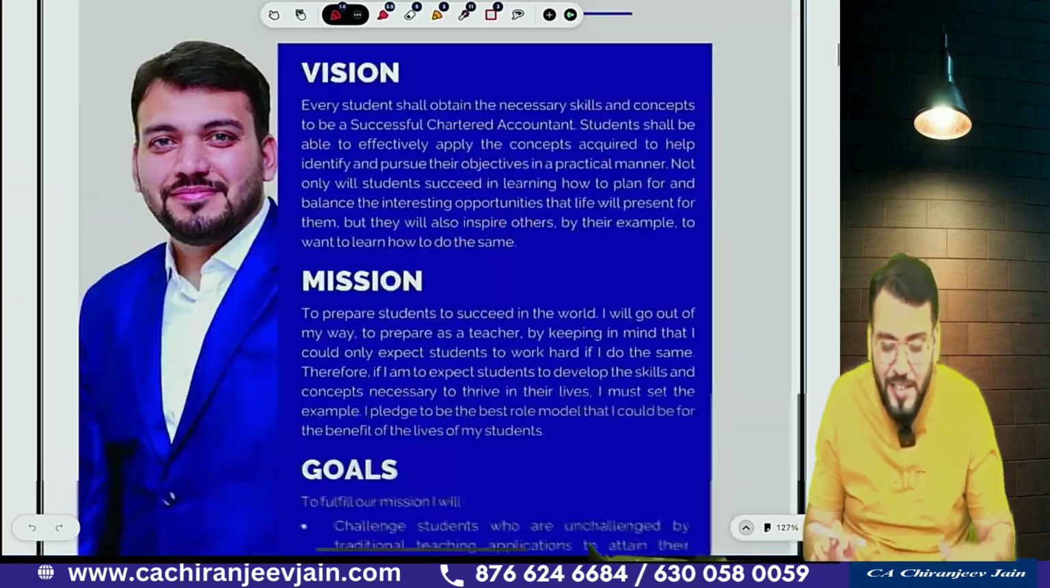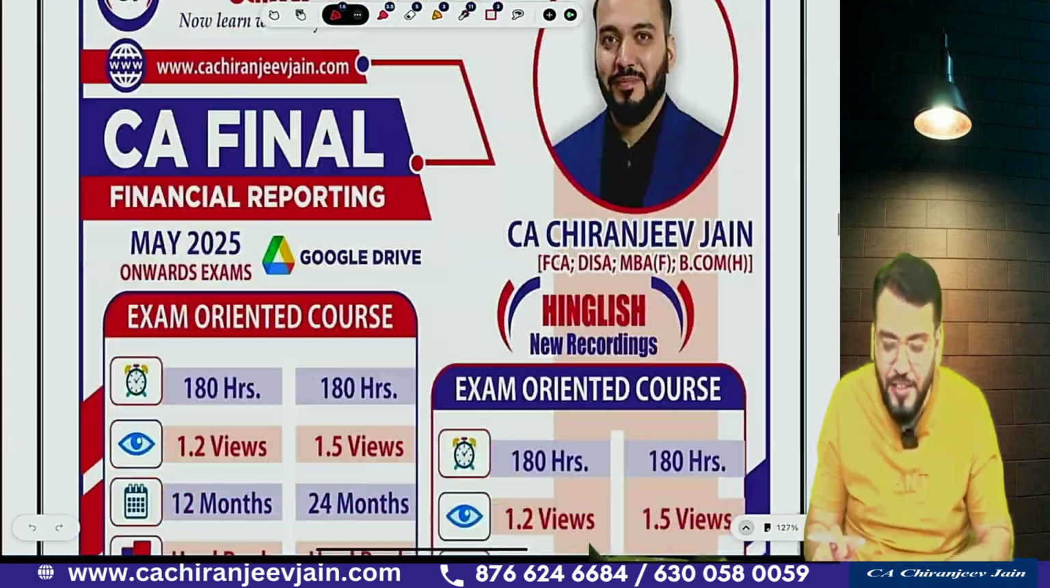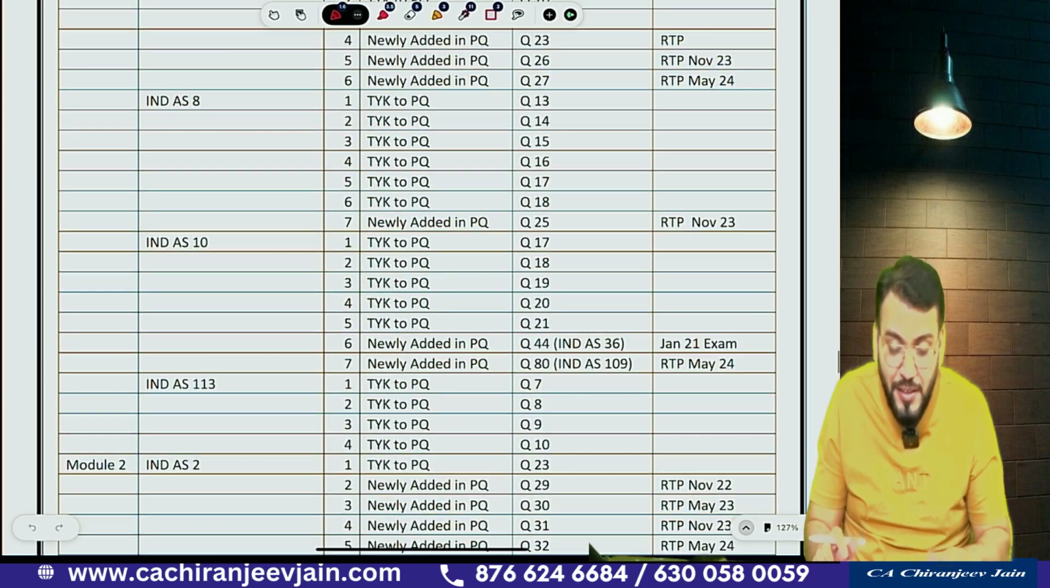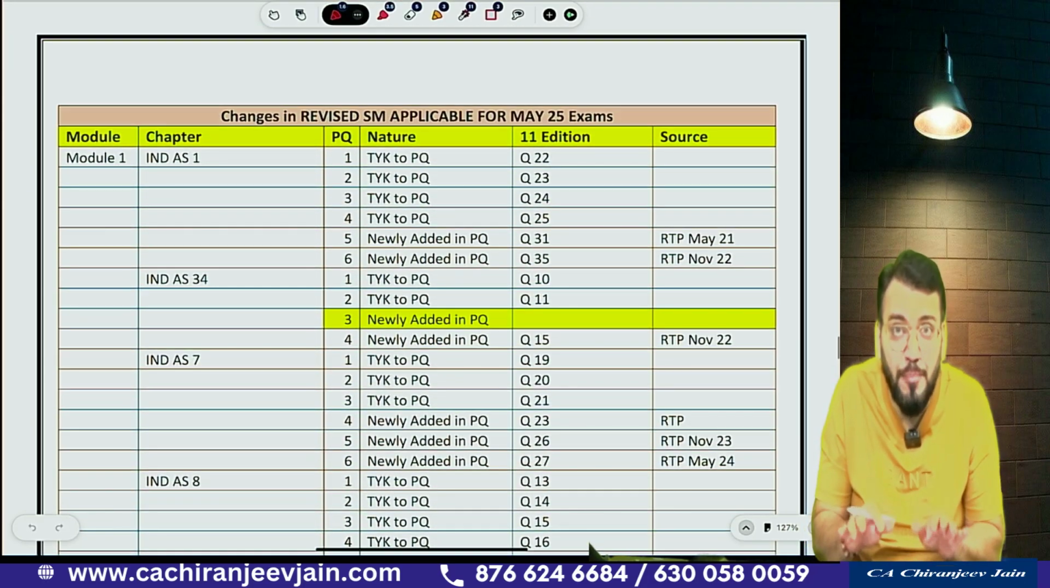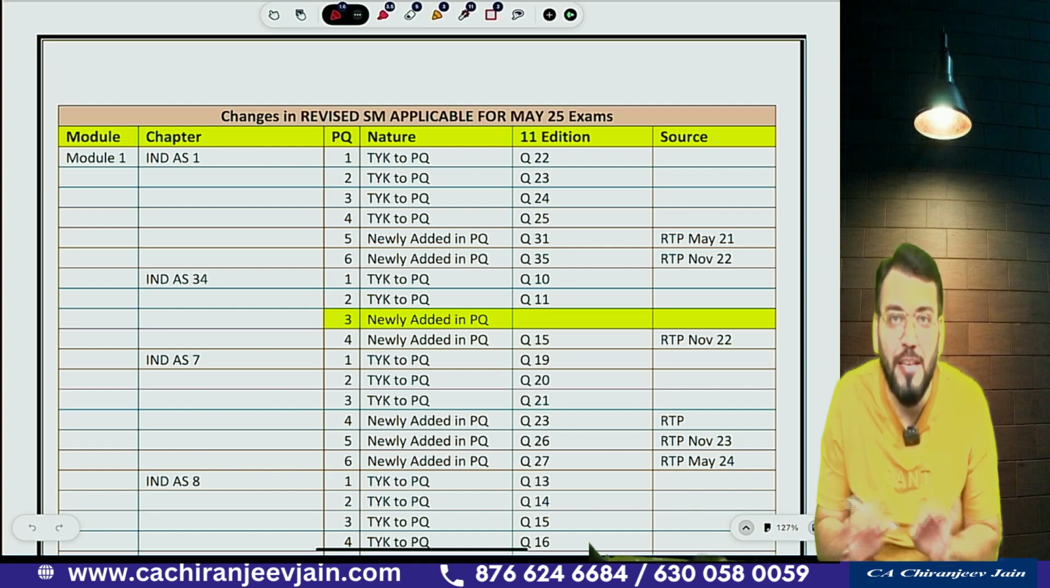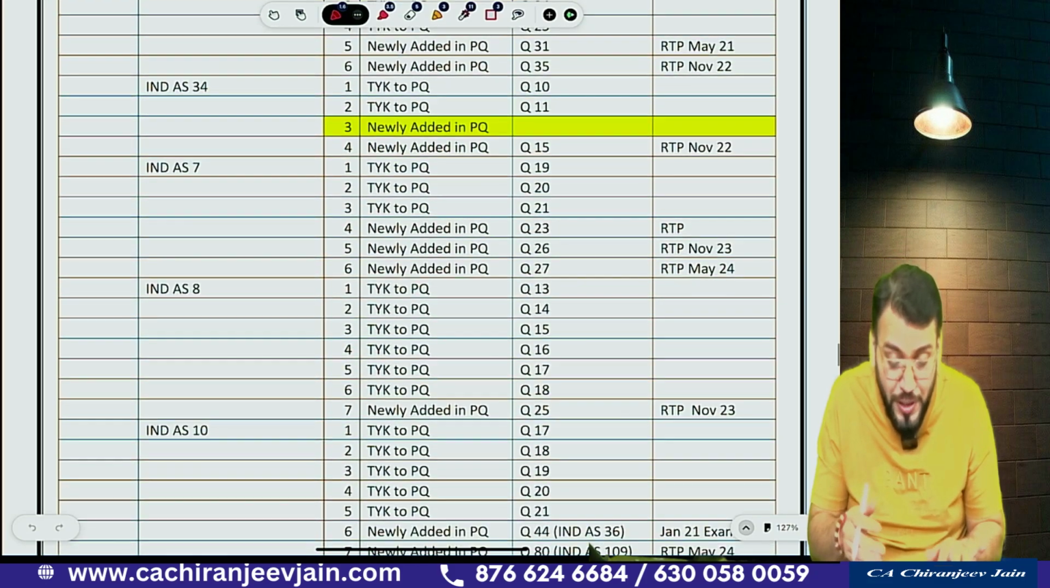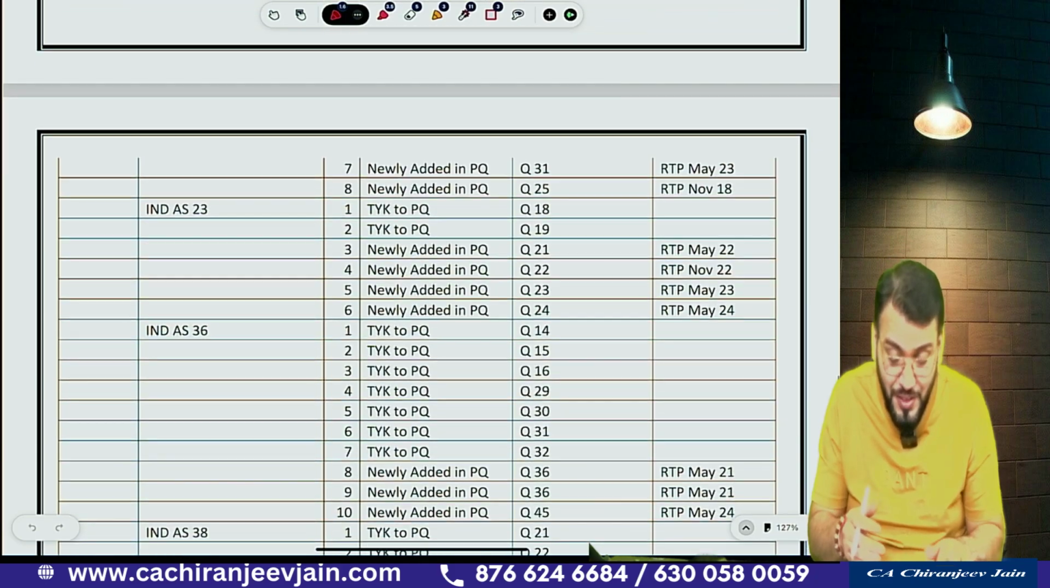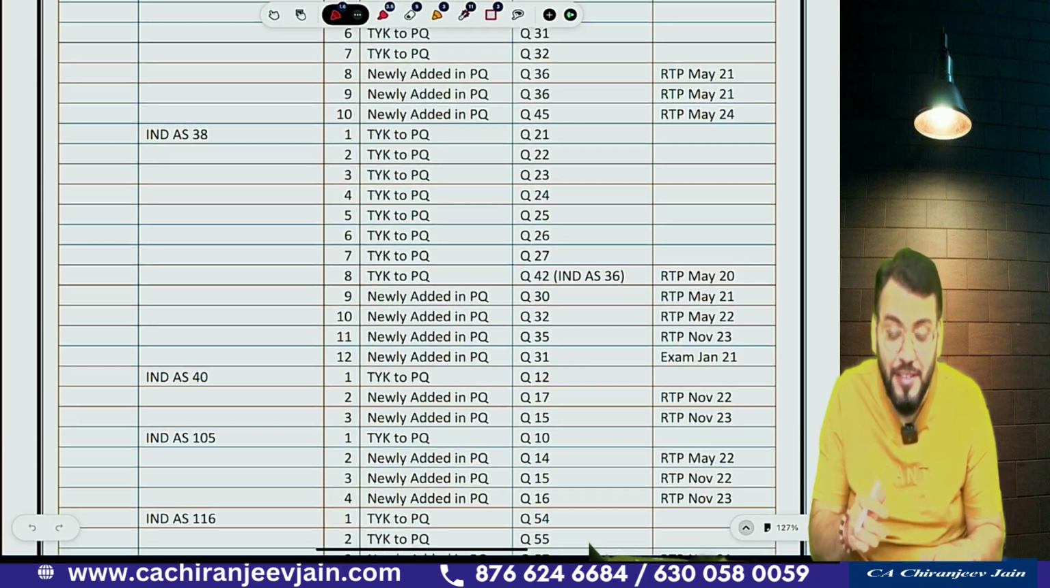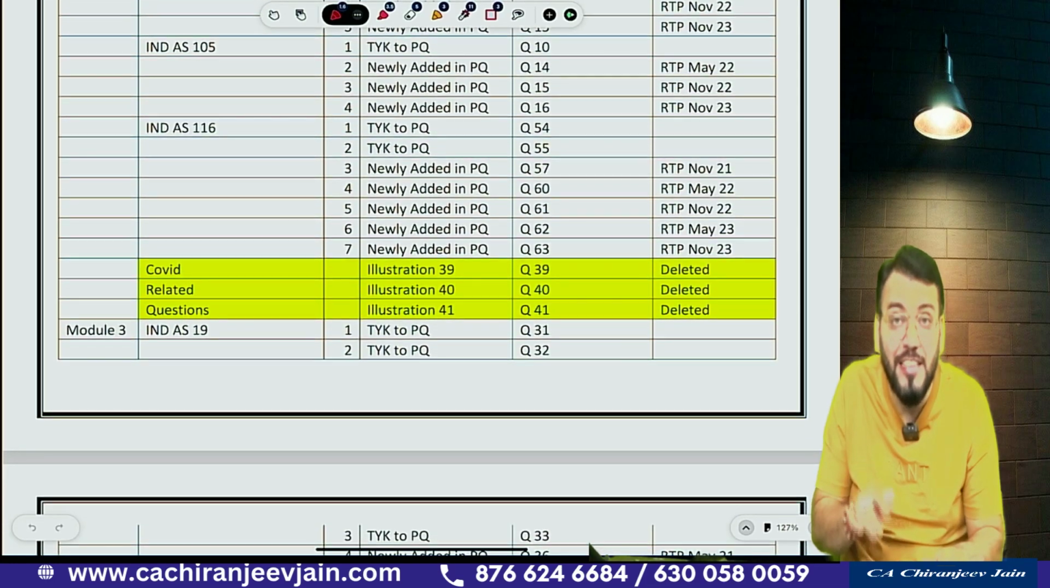Okay, sir. Now let us come to the changes made by the ICAI in the revised study material. You can see the detailed table which I have prepared for all the changes in the revised study material. And you can see so many questions have been added. There is a list of the questions which have been added in the revised study material.